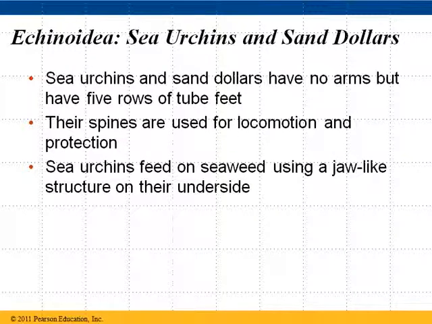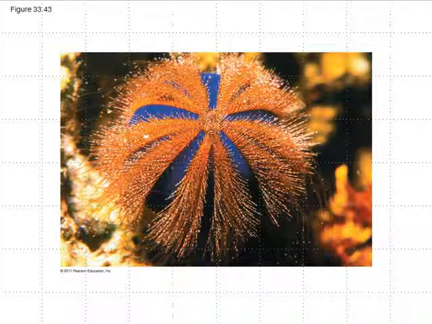Sea urchins and sand dollars, again, they are very similar to starfish, but they have no arms, but they do have rows of tube feet. So here's a sea urchin.